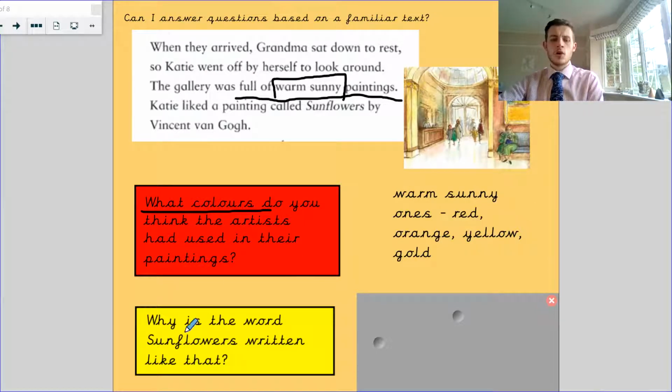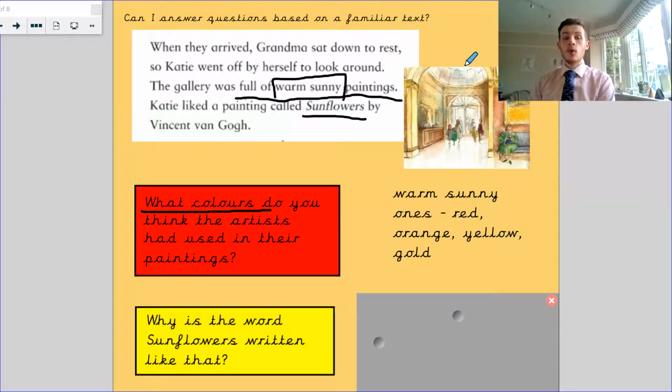Now, the next one says, why is the word sunflowers written like that? So you need to go and find the word sunflowers. It's here. If you look at the word sunflowers, it is written a little bit differently than some of the other words. Why do you think sunflowers is written slightly differently?